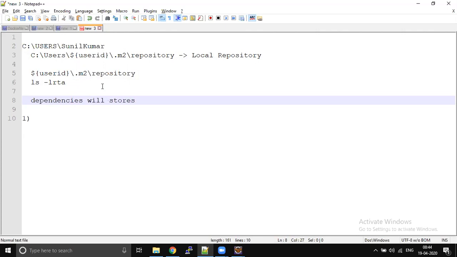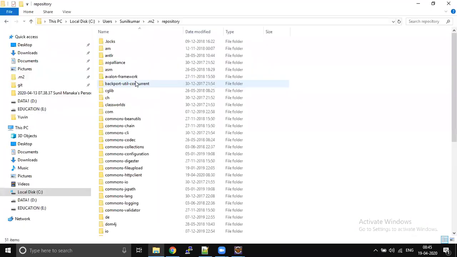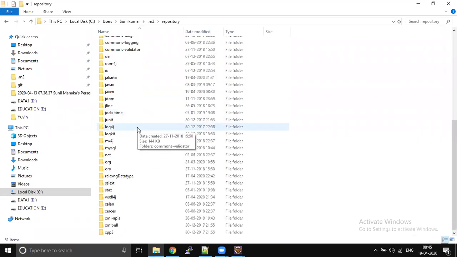Very, very important: in my local repository, all the dependencies will be stored, whatever I am using in my pom.xml. The same thing is applicable for your Jenkins server also. If you go to your Jenkins server, somewhere you would be able to see this .m2 repository. If you open this .m2 repository, there are n number of folders.